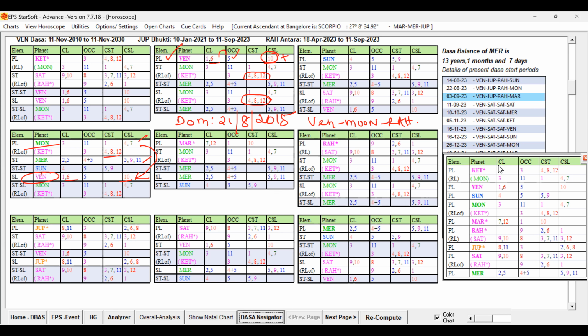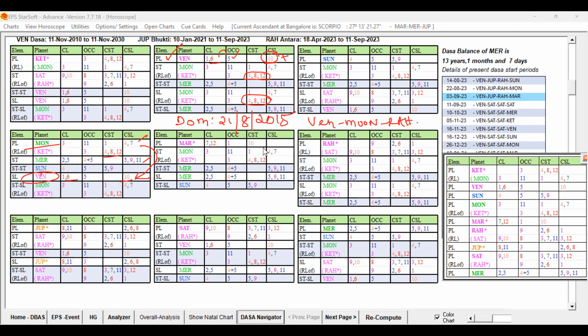Obviously this is Jupiter, right? After the Moon Dasa Bhukti was over, Venus Dasa, Moon Bhukti, Venus Tantra, she was sent to her parents' house. Then after that, Venus Dasa, Moon Bhukti was over, and Mars Bhukti was running.